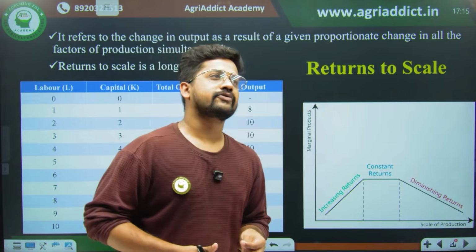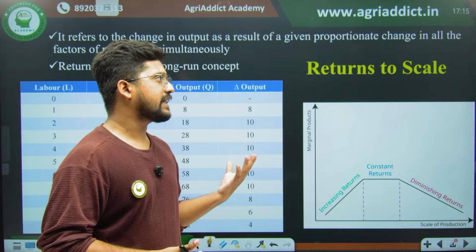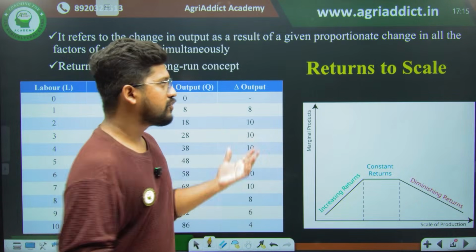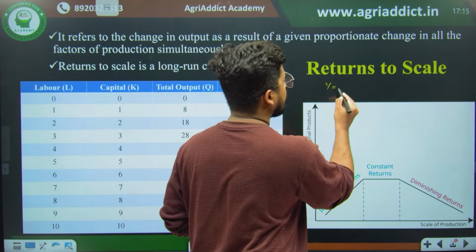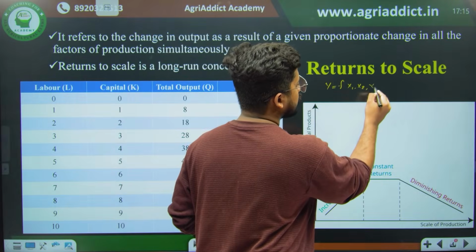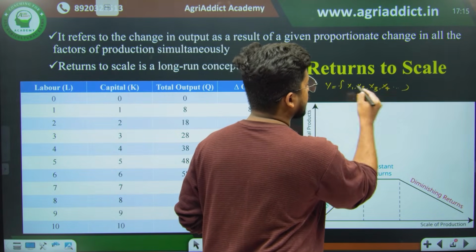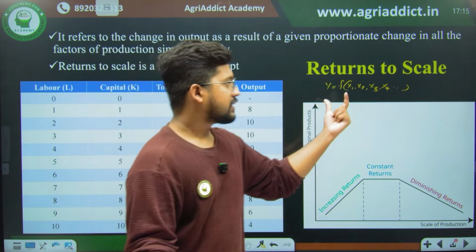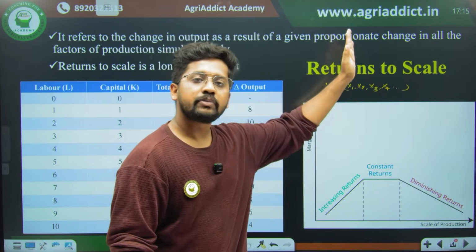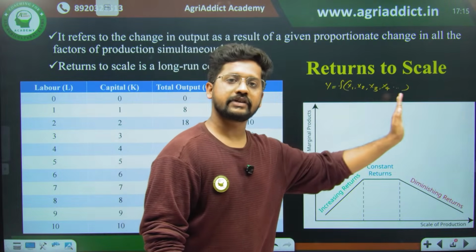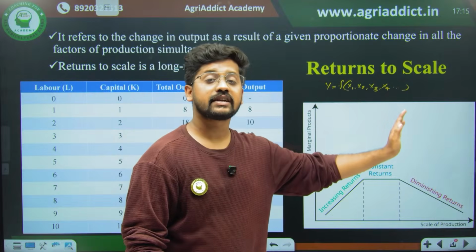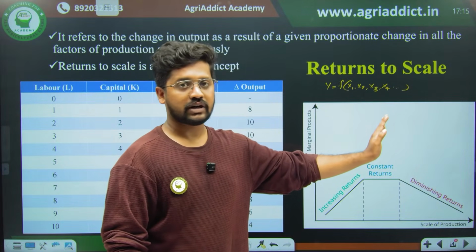So if somebody asks you what is the mathematical expression of the production function in the long run, you will answer: y is equal to a function of x1, x2, x3, x4, etc. Why? Because there are only variable resources. If there were some fixed resources, we would keep a bar here and separate the fixed resources there, right? So if variable and fixed resources coexist, it is a short run production function.